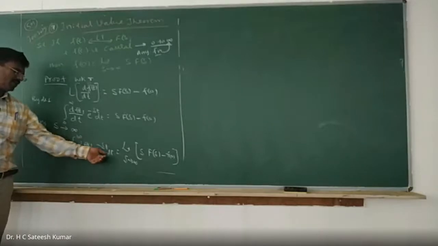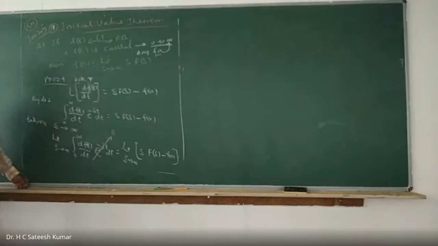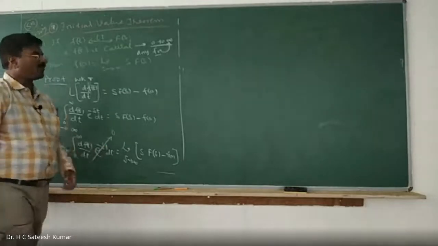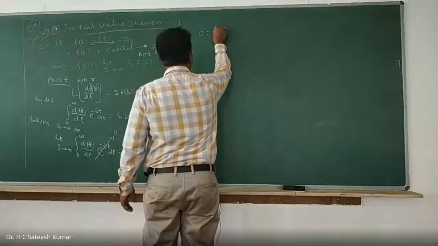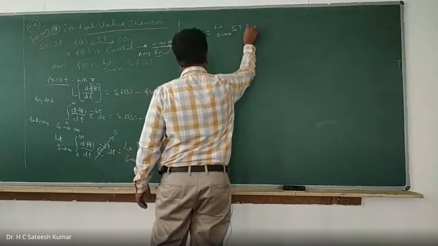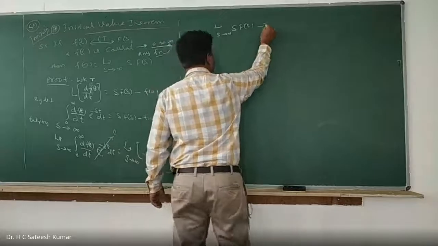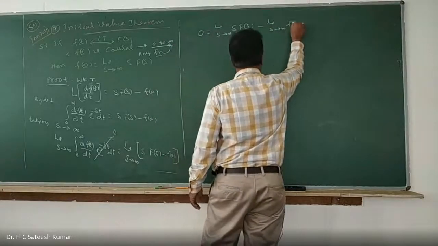E to the power of minus infinity becomes equal to 0. So therefore, 0 into anything is what? The left hand side will become 0. 0 is equal to limit as s tends to infinity, s into F of s minus limit as s tends to infinity, f of 0.